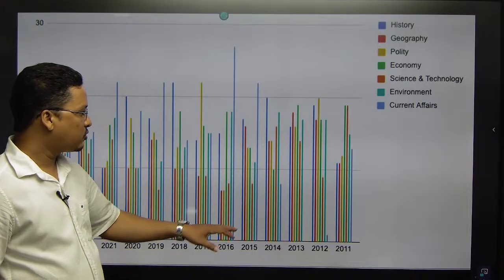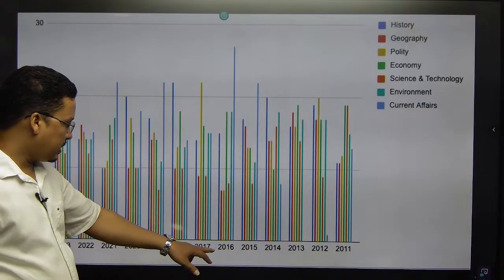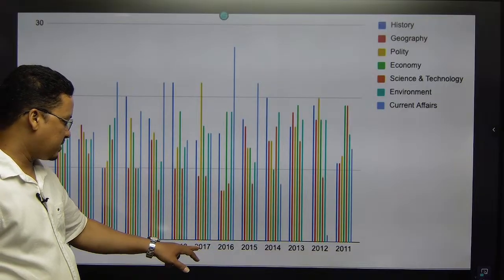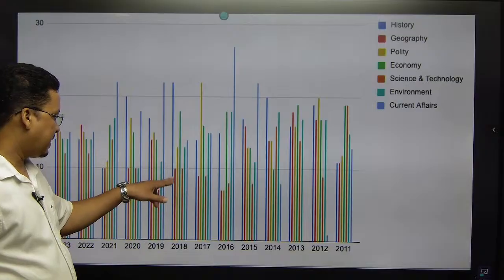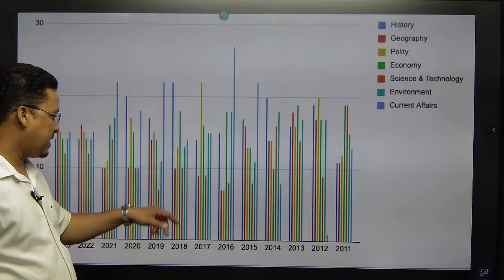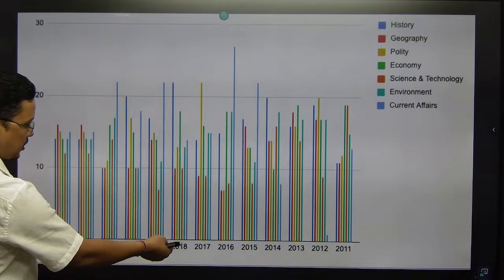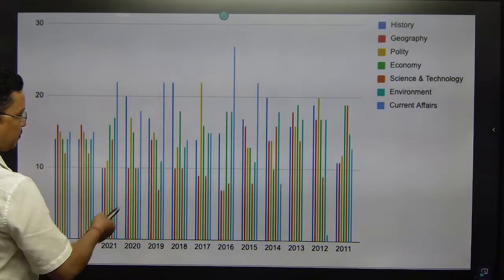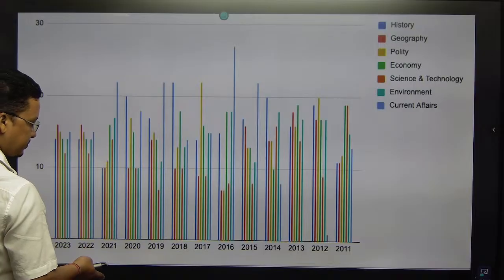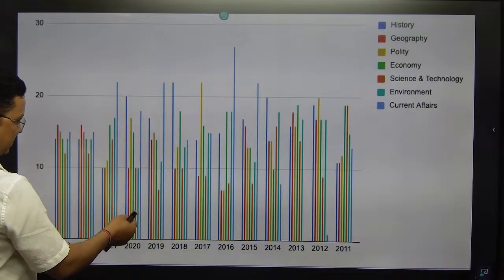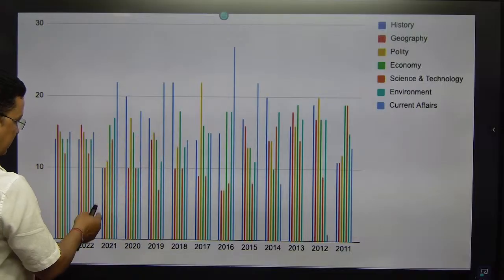On average it was 16, and then it was very few, 7-8 questions, less than 10. In 2018 they asked 10 questions, and suddenly after 2018 you can see from the chart, in 2019 the questions came to 15, then again 10, then again 10.